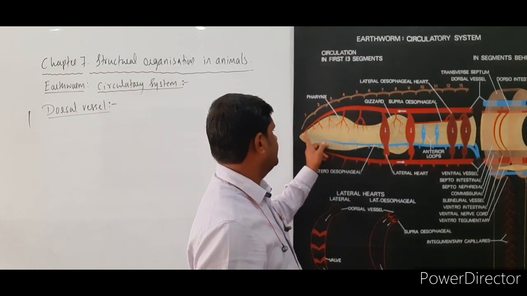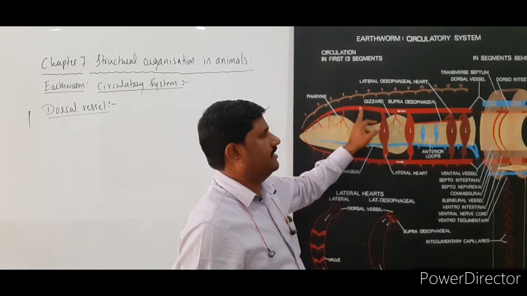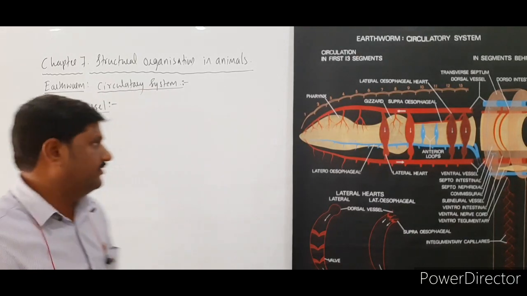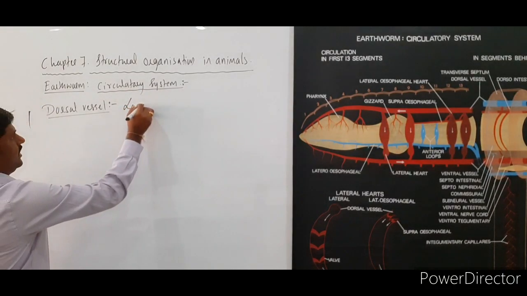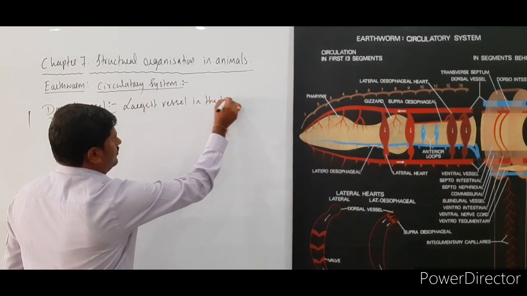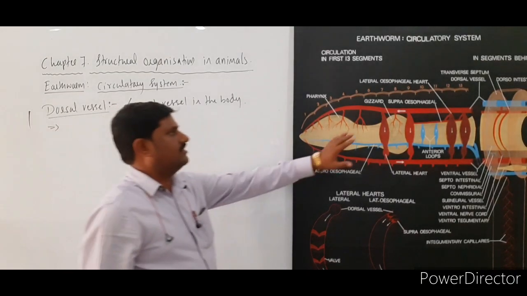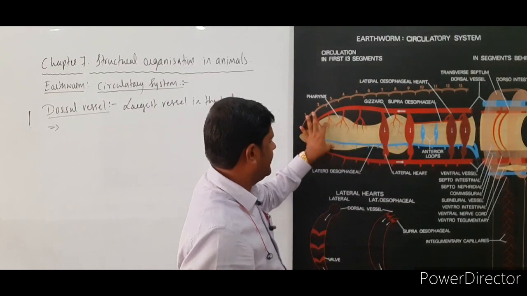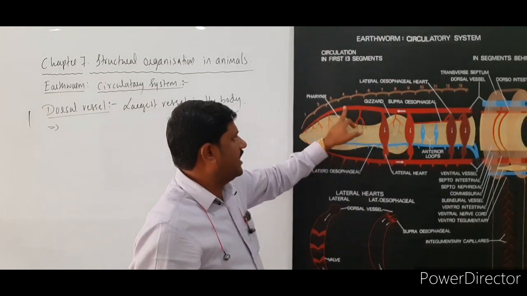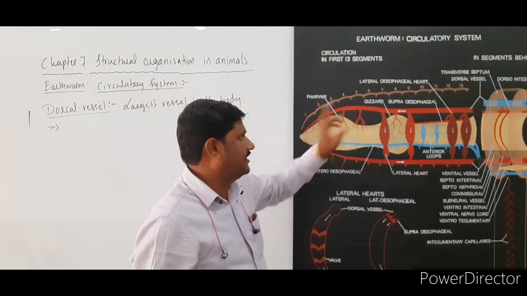See here, it extends from the anterior to the posterior part of the body of this animal. This largest vessel lies on the dorsal side of the alimentary canal. See here, this yellowish part itself is the alimentary canal. So it is lying dorsal to the alimentary canal. Hence it is called a dorsal vessel itself.